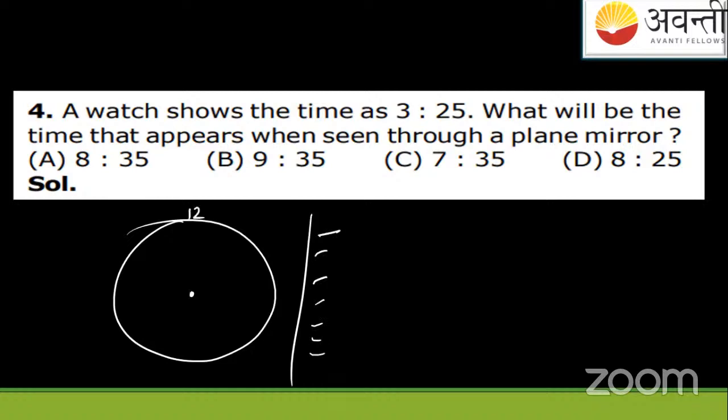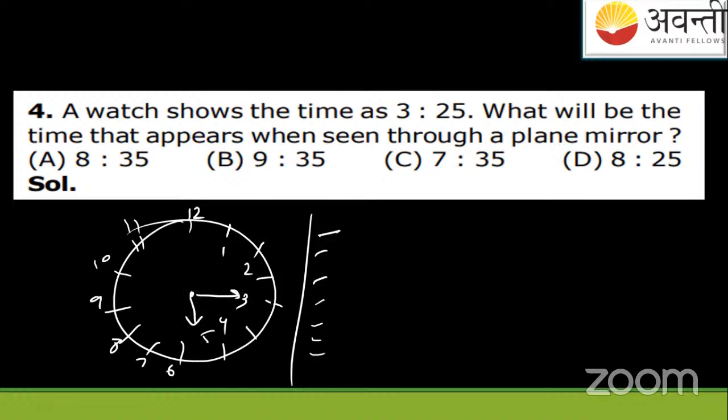What does 3:25 mean? 12, 1, 2, 3, 4, 5, 6, 7, 8, 9, 10, 11. What does 3:25 mean? 3:25 means here, 25 means here.